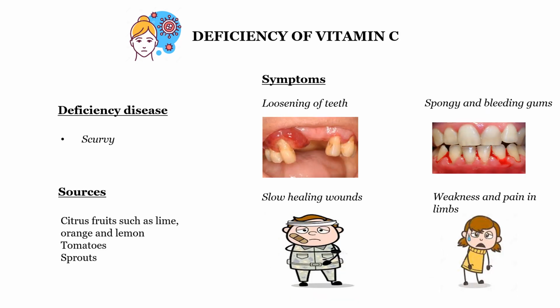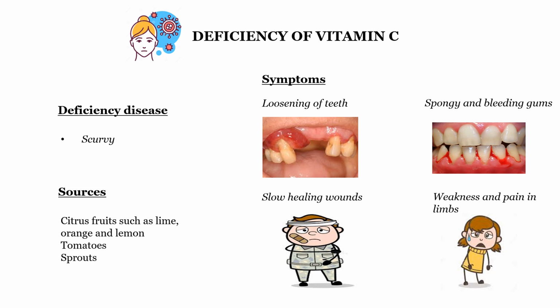Then coming to deficiency of vitamin C, a very important one. To absorb all the nutrients, you need vitamin C. If vitamin C is low in your body, you have a deficiency disease called scurvy. S-C-U-R-V-Y, scurvy. The deficiency disease because of vitamin C is scurvy.